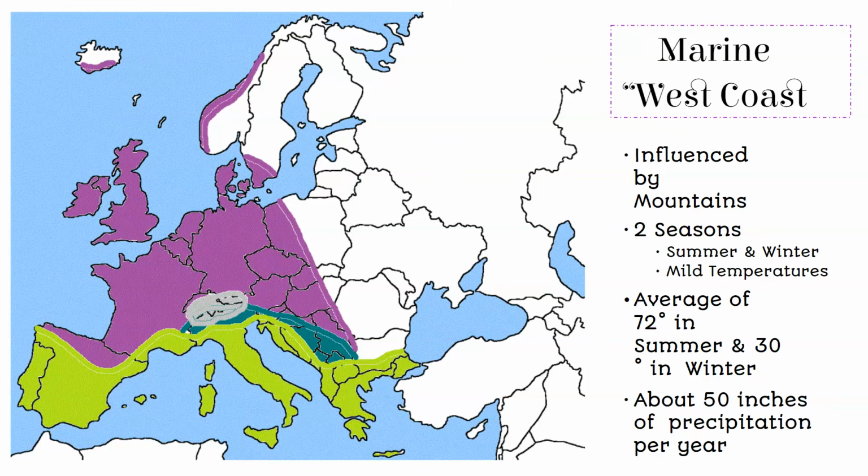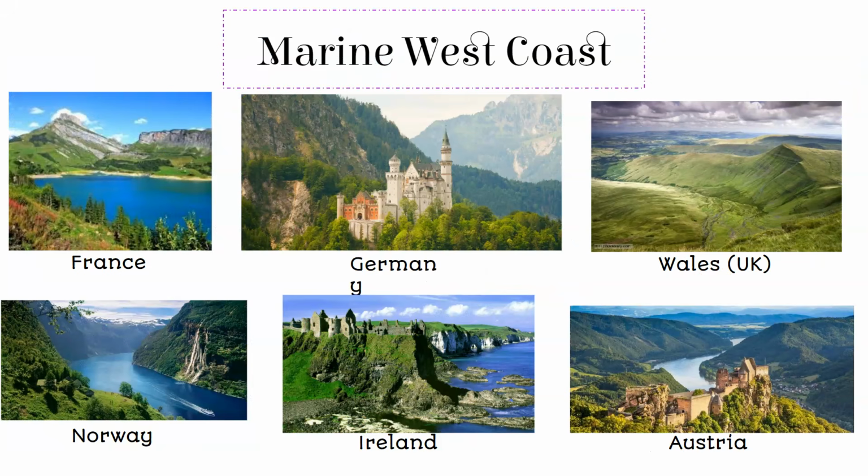The northern European plain is mostly Marine West Coast. This is where most of the farming in Europe is done. And so you can see all these gorgeous pictures. This is all Marine West Coast.